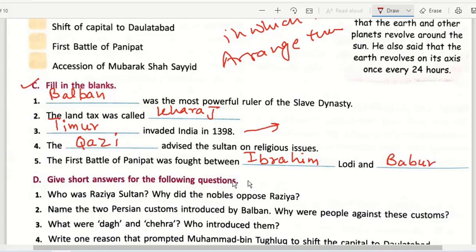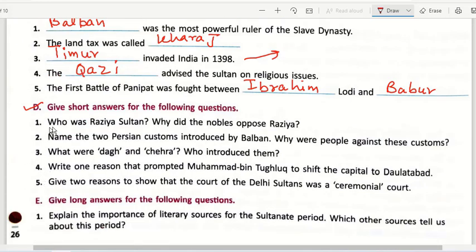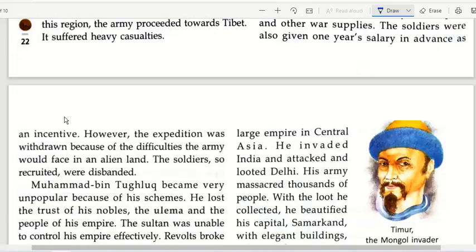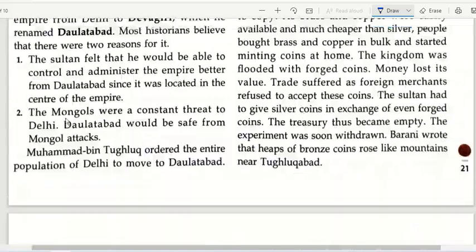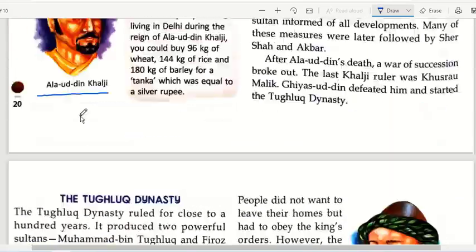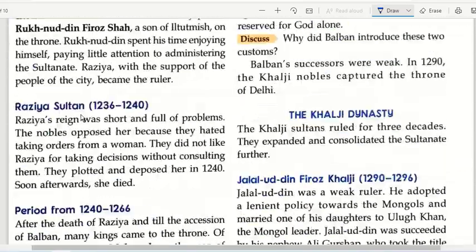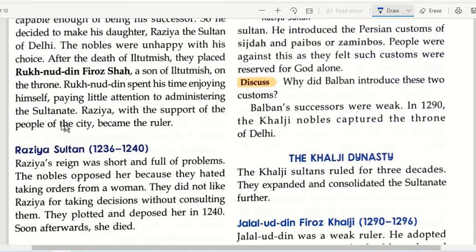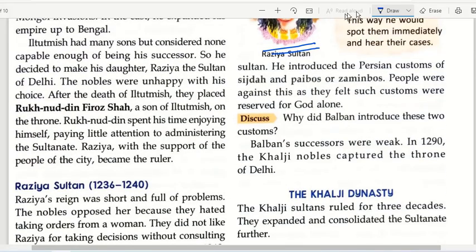Now coming on to section D, that is give short answers for the following questions. Question number 1 says, who was Razia Sultan? Why did the nobles oppose Razia? Now for this, what we do is we come to the page on which Razia Sultan's photo is given. You will be coming to this page, okay, where her photo is given. You come on the right hand side, on the left hand side. Hold on, let me just change the color.